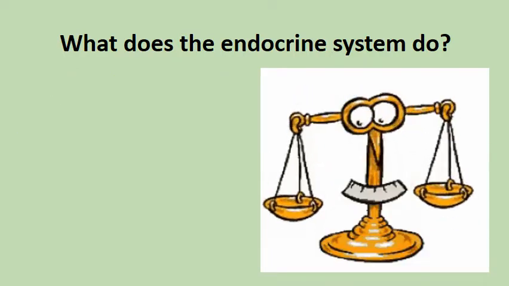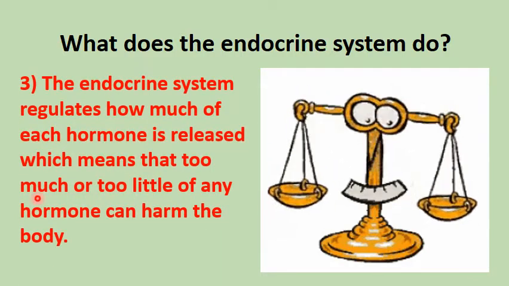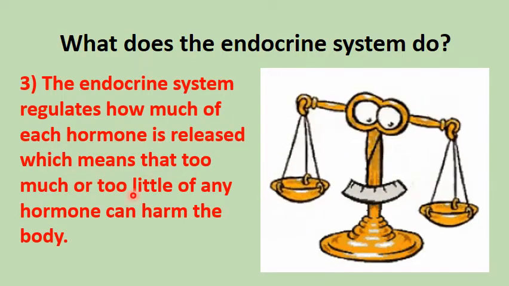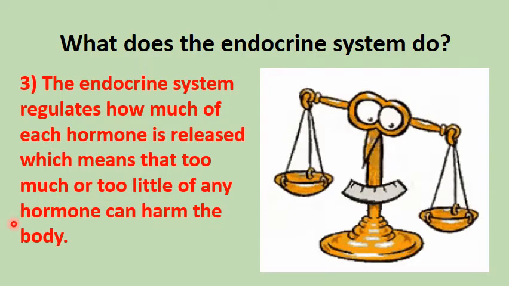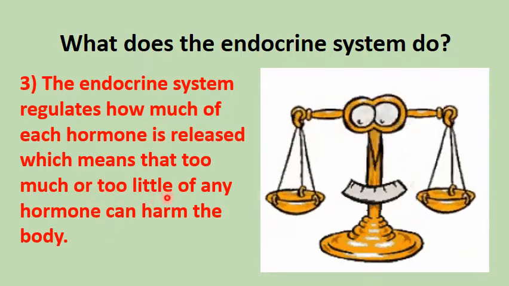Now, what does the endocrine system do? The endocrine system regulates how much of each hormone is released, which means that too much or too little of any hormone can harm the body. So the endocrine system should keep a balance with the hormones, because too many hormones can harm us and too few hormones also can harm us.